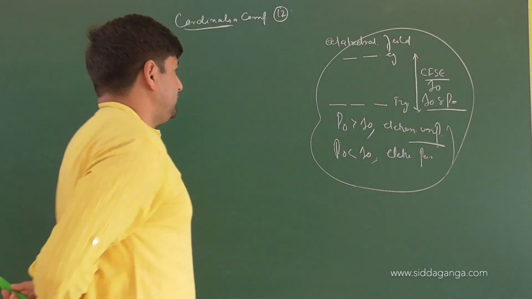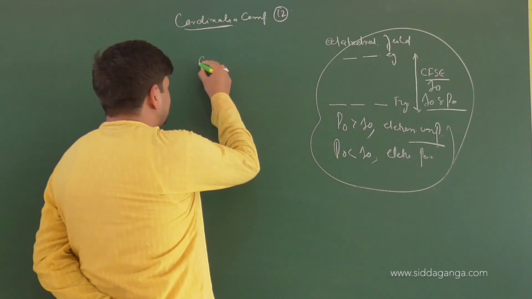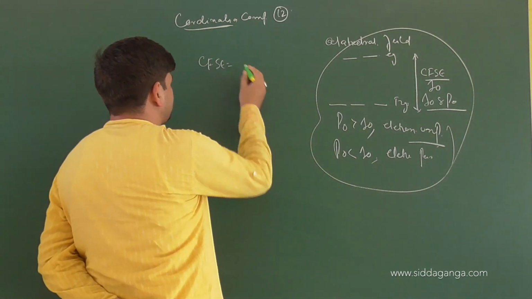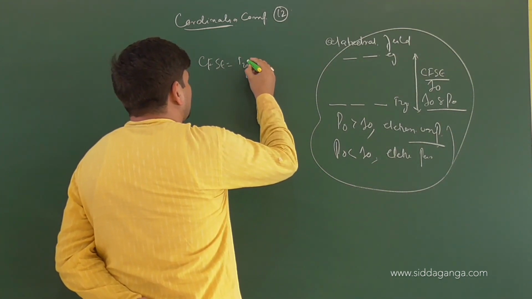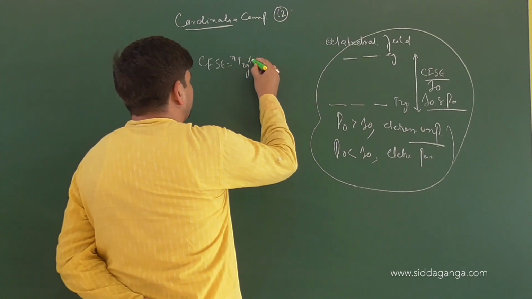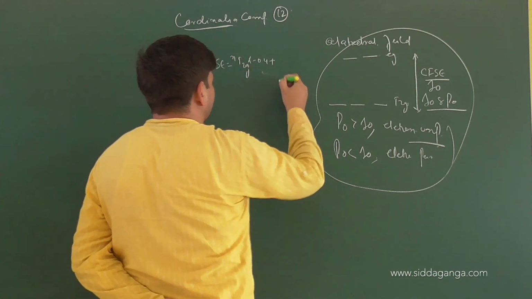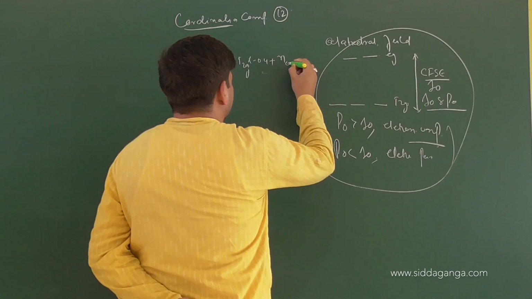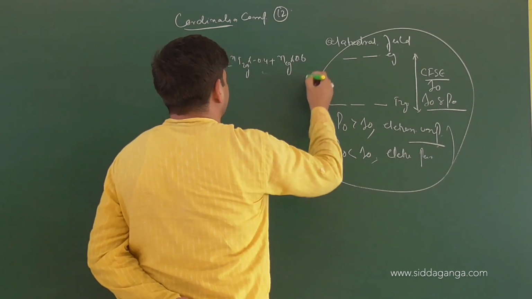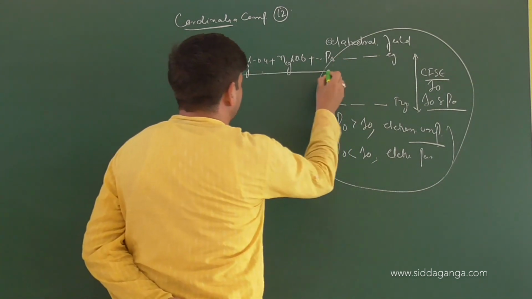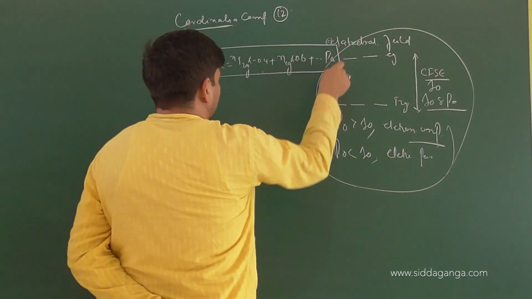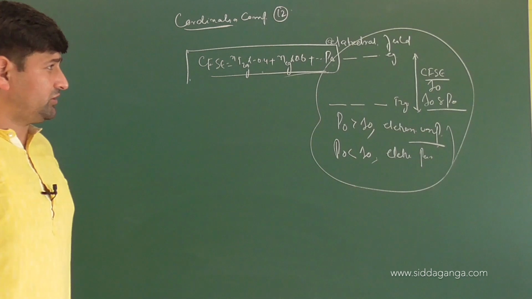Then we calculated one parameter, crystal field stabilization energy, which is equal to the number of electrons in T2g into minus 0.4, plus the number of electrons in Eg into 0.6, plus the pairing energies, in which field? Octahedral field. This was the octahedral splitting that we talked about.